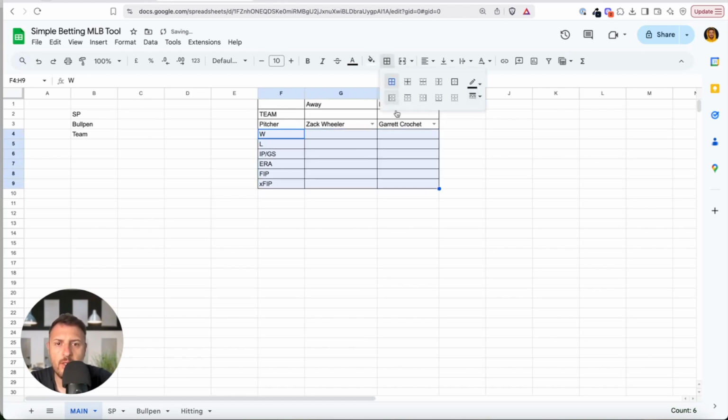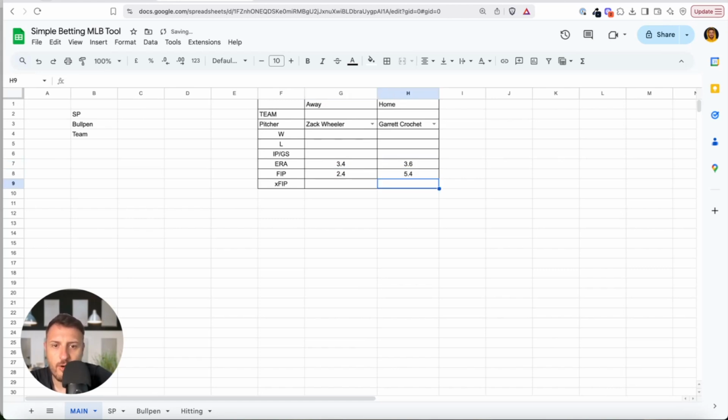That's why you want to compare. Sometimes you will have ERA from one pitcher, let's say 3.4 and 3.6, but the big difference will be, I don't know, 2.4 here and 5.4 there. This is something you want to look at. The mainstream statistic the public looks at is ERA, which will be very similar, and the record, but the big difference will be with advanced metrics, and this is something you want to see.